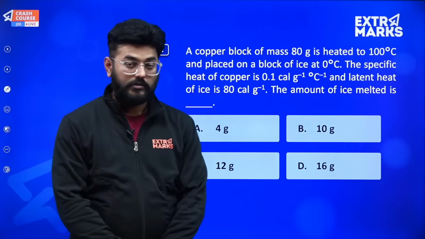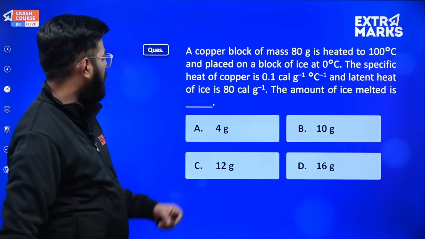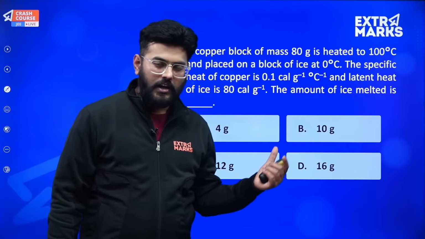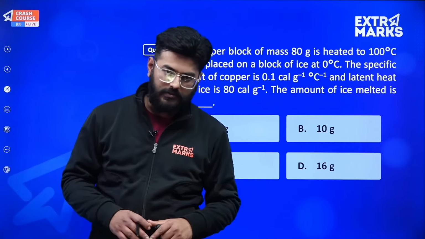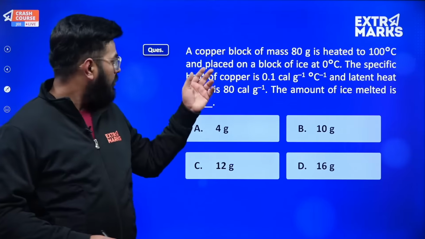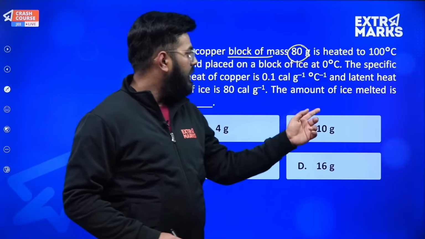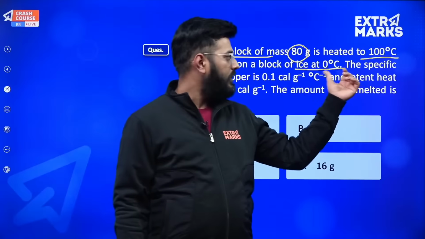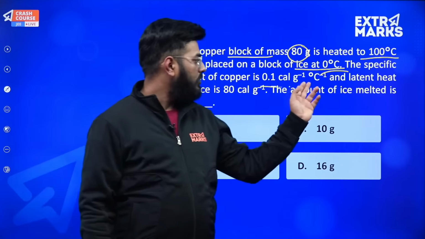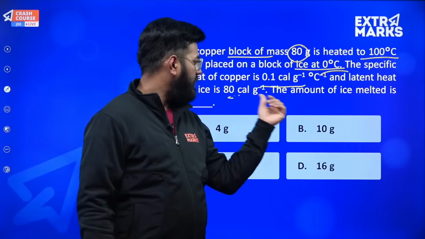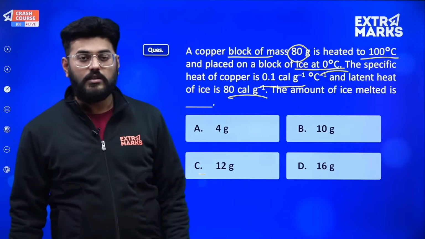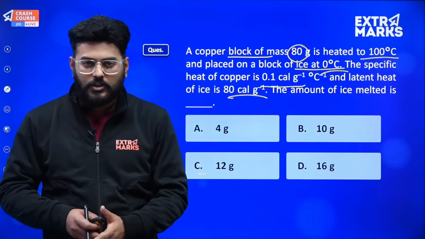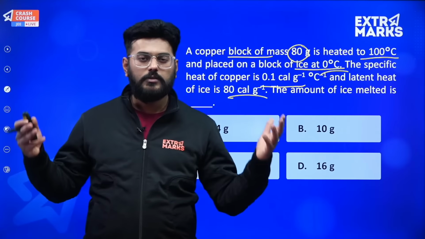Now let's solve this question to understand what we actually have studied right now. So what it says is a copper block of mass 80 gram is heated to 100 degrees centigrade and placed on a block of ice at 0 degrees centigrade. Okay, very well, very nice. The specific heat of copper is given to us, the latent heat of ice is also given to us, the amount of ice melted is. Okay, so they haven't mentioned what is the mass of the block of ice provided to us. So there is no mention about the amount of ice which has been provided to us.